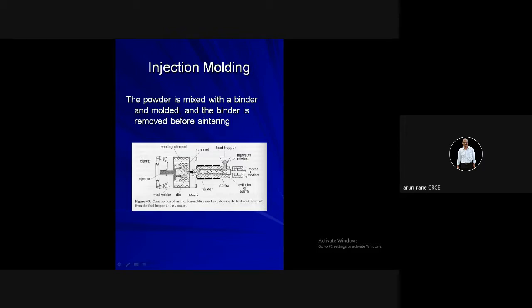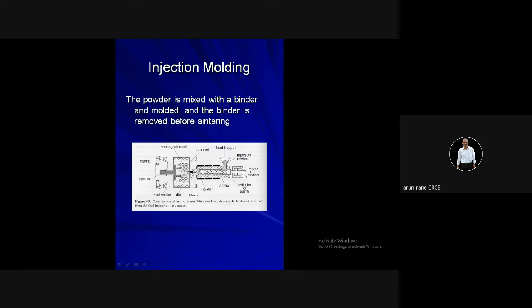Now there are two platens. This is called the fixed half and this is called the moving half. Why is it called the fixed half? Because it doesn't move in the longitudinal direction, and this is the moving half because it moves. This is your die or the mold.